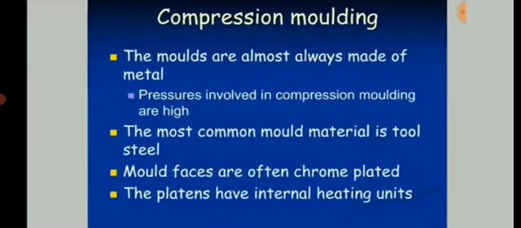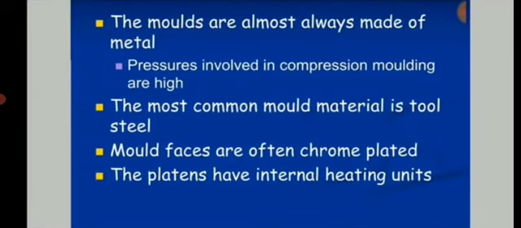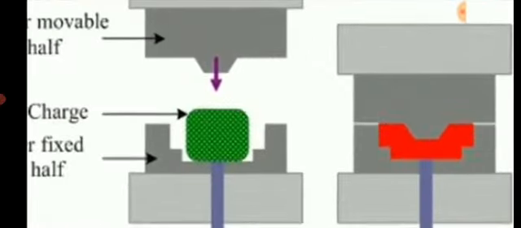The molds used are made of metal. Pressures involved in compression molding are high. The common mold material is tool steel, and these mold surfaces are chrome plated so that the outer surface of the final product can be made smoother.